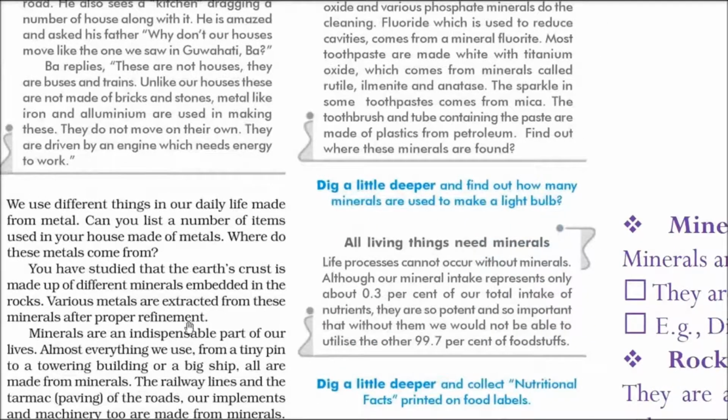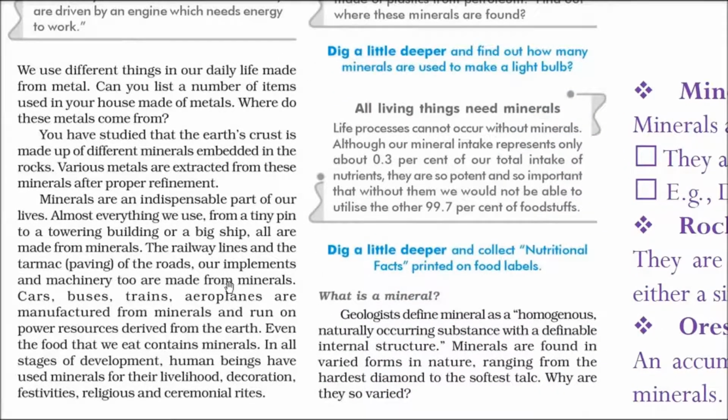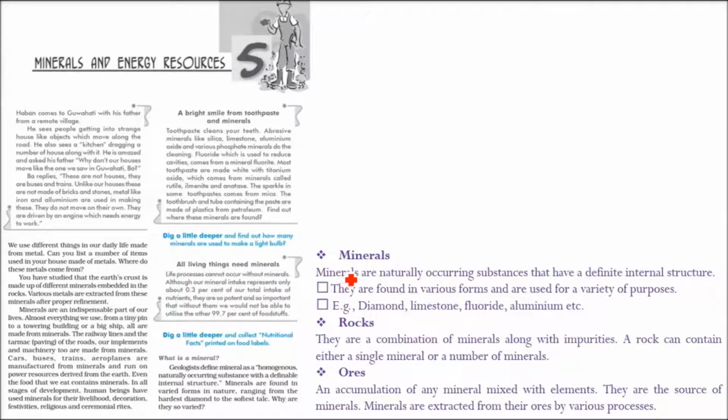So this aluminium and iron, we'll find it almost everywhere. It is everywhere. So minerals are what? The minerals, they are naturally occurring substances that have definite internal structure. So if you say that this is a mineral, so it may contain say X% of something, Y% of something, or Z% of something. That is say 20% here, 30% here, and 50% here. So this is a specific kind of mineral which is having a definite internal structure.